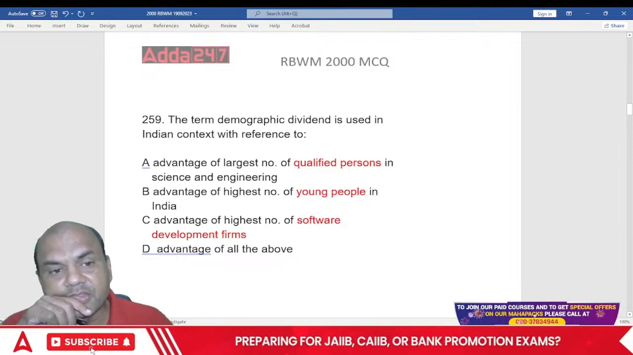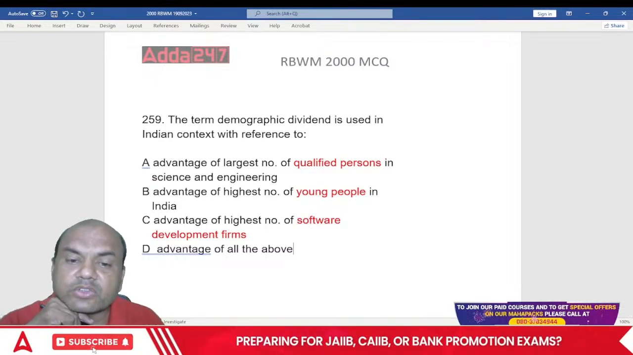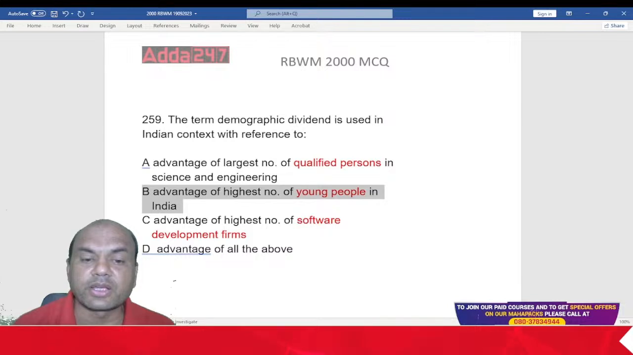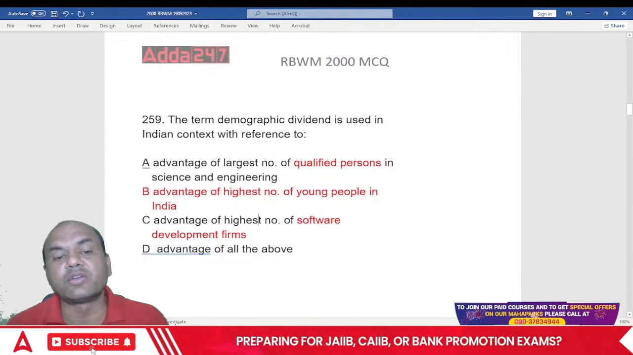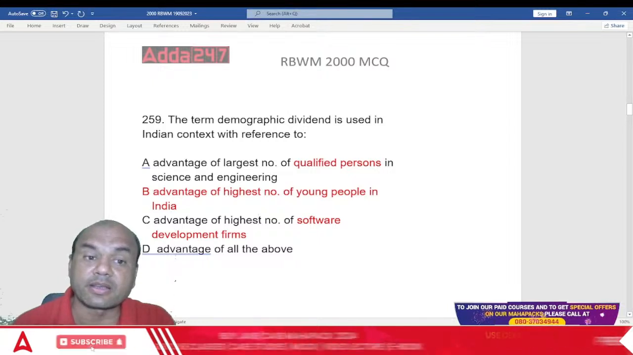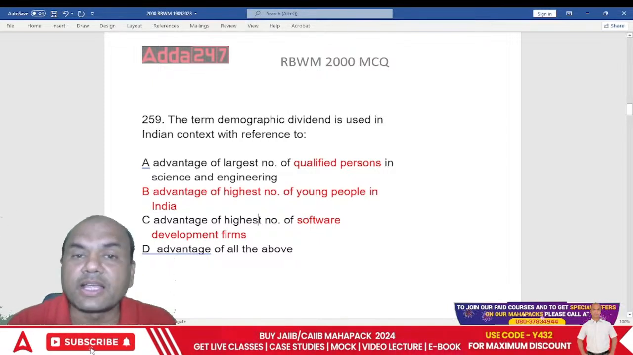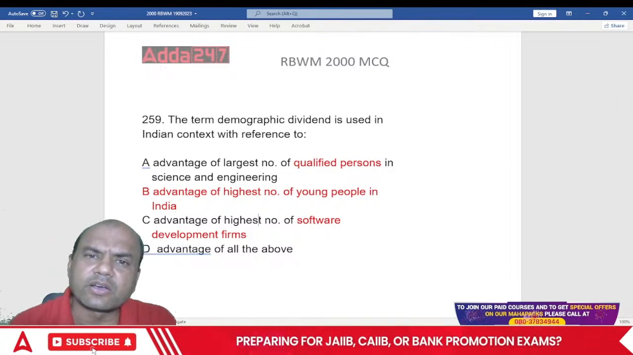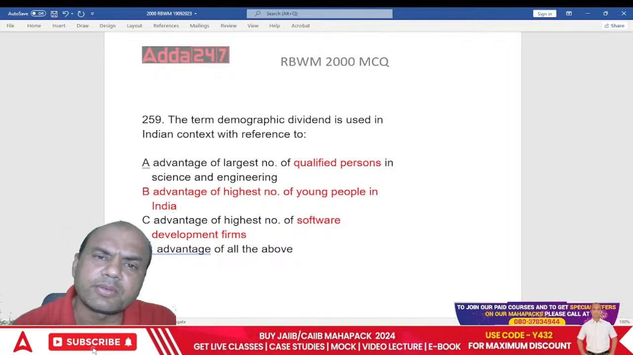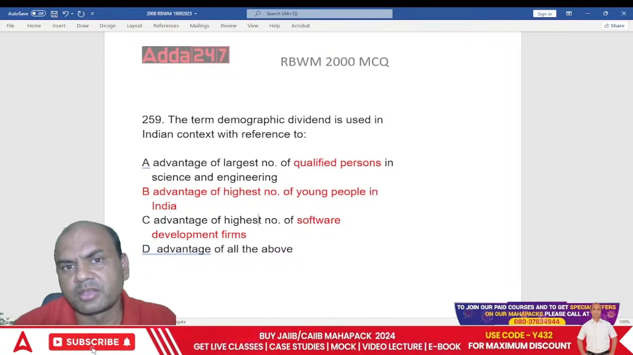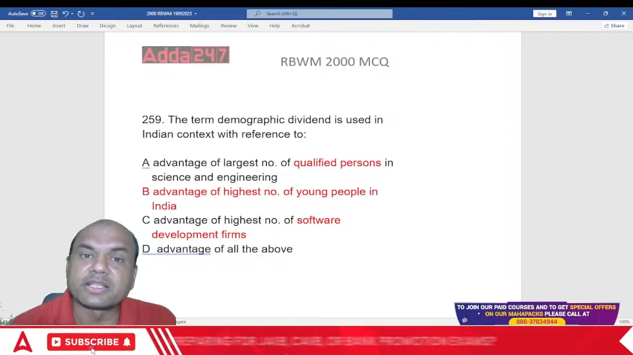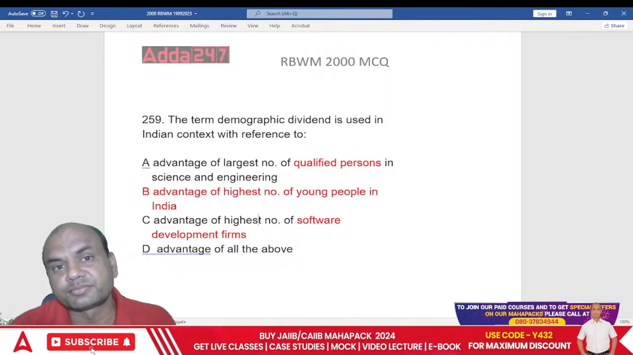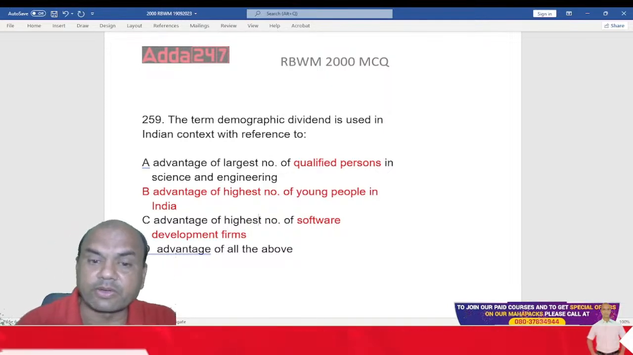Type fast in the comment section. Qualified, young or software. It is B. Highest number of young people. That is the right answer. Advantage of highest number of young people. That is the correct answer. Because India has a high demographic dividend of young persons. Do you know which country is aging now? Aging means all of them are getting old. Japan, correct. Japan is aging. Second, China is coming up in the same line. China is also aging now. Okay, so that is the biggest disadvantage to these countries.